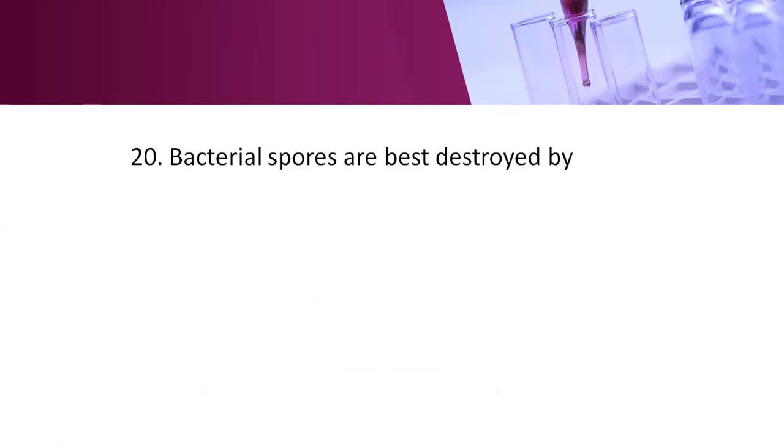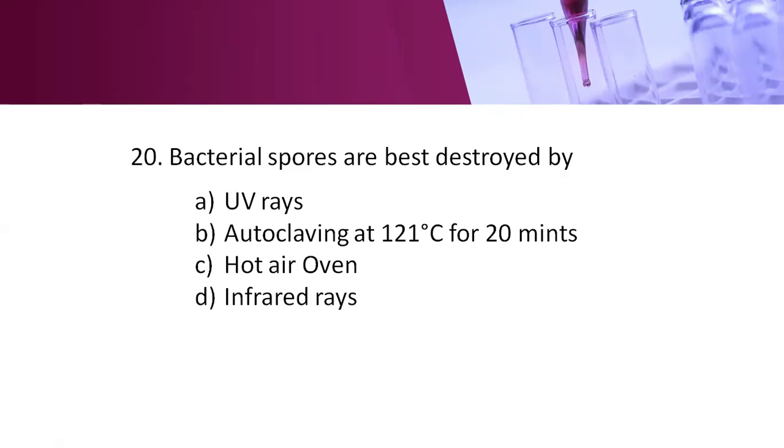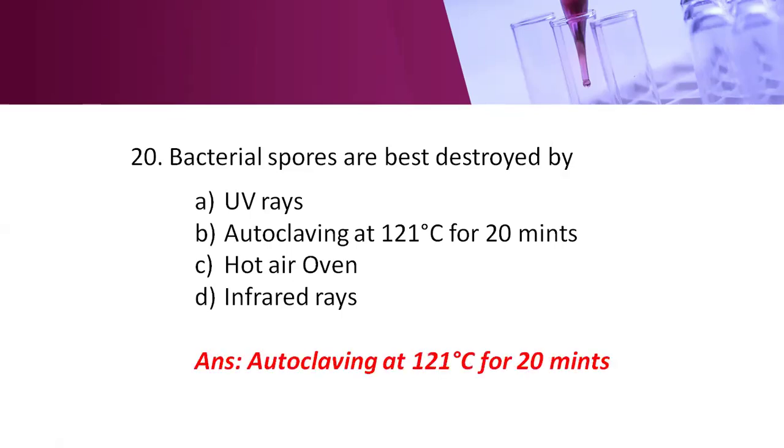Next question: bacterial spores are best destroyed by: option A, UV rays, option B, autoclaving at 121 degrees centigrade for 15 to 20 minutes, option C, hot air oven, option D, infrared rays. Here the right answer is option B, autoclaving at 121 degrees centigrade at 15 lb pressure for 15 to 20 minutes. Other options also kill spores, except infrared rays, but the question is which destroys spores best. Here they are best destroyed by using an autoclave. Thank you.